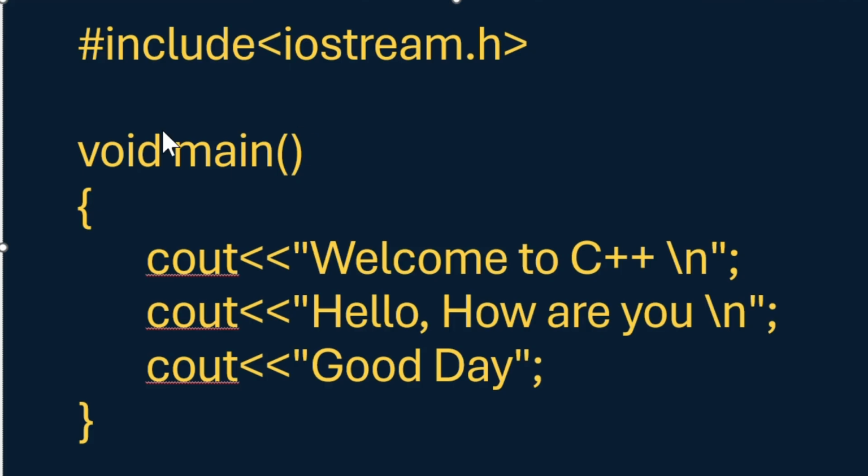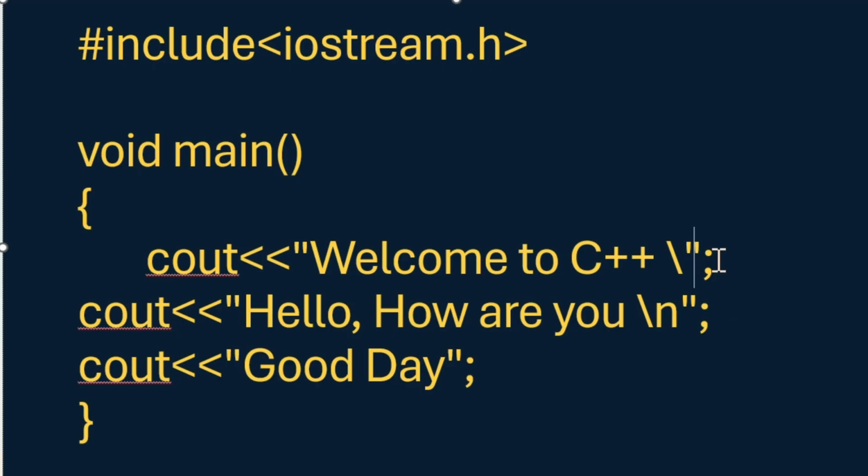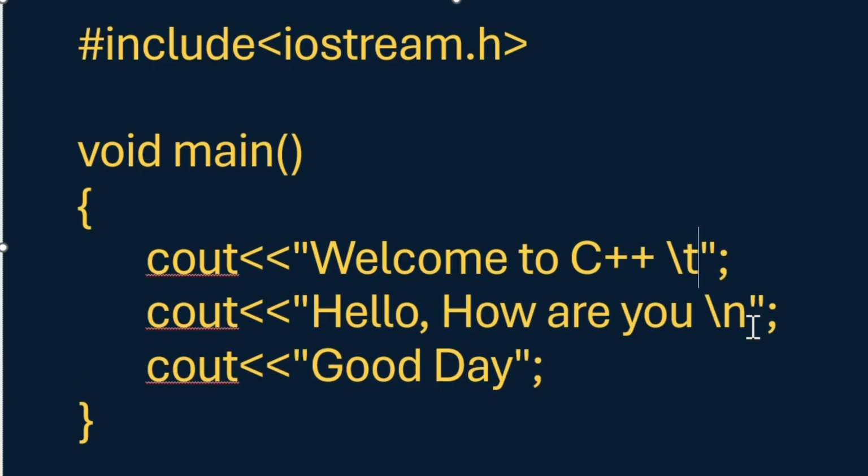So in this video we saw how we can print different statements using the word cout and two left arrows. Whatever we have to print, we have to write it inside these double quotes, and to leave a space I have to write /t, and /n I'm using to print the statements in separate lines.